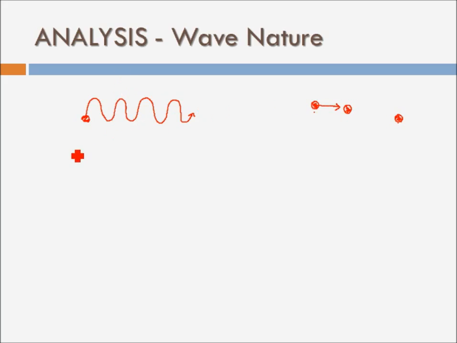So the wave nature was supported by the diffraction property. Electromagnetic radiations show diffraction. What is diffraction? Well, it is basically bending of light whenever it encounters an obstacle or a slit. For example, let's say the wave is going from here to here, and suddenly it faces an obstacle. Around this obstacle the light bends itself. It no more moves in a straight line.